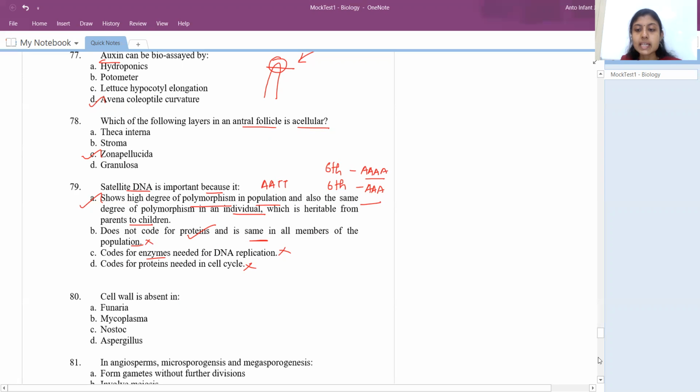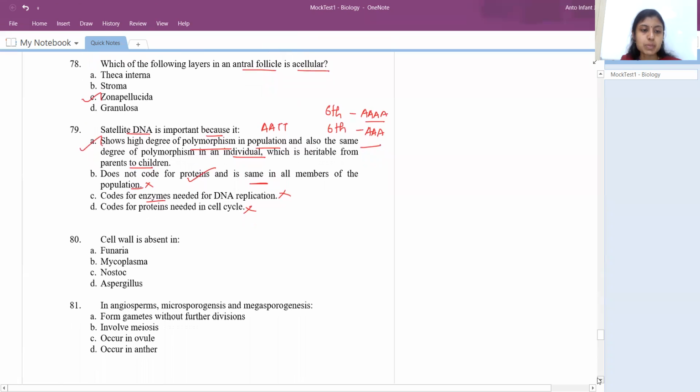Fine. So the 80th question: cell wall is absent in. The answer is mycoplasma. Under Kingdom Monera, we would have learned this, right? Mycoplasma is the smallest living organism with no cell wall.